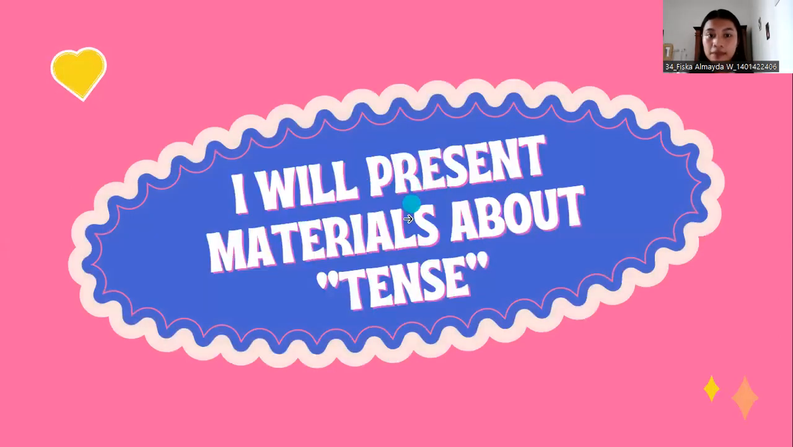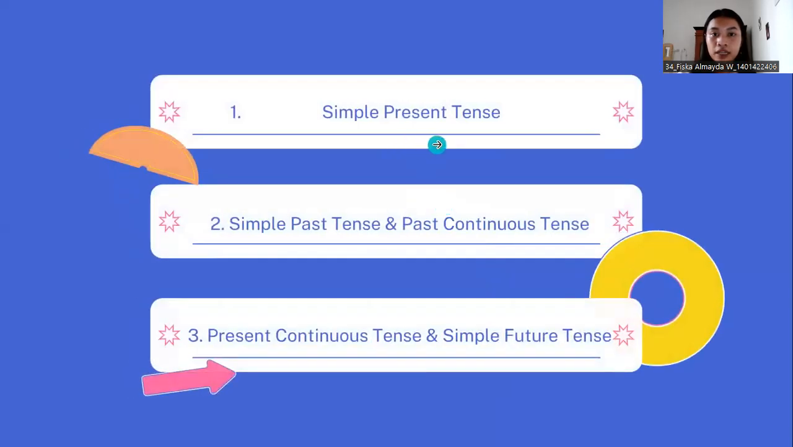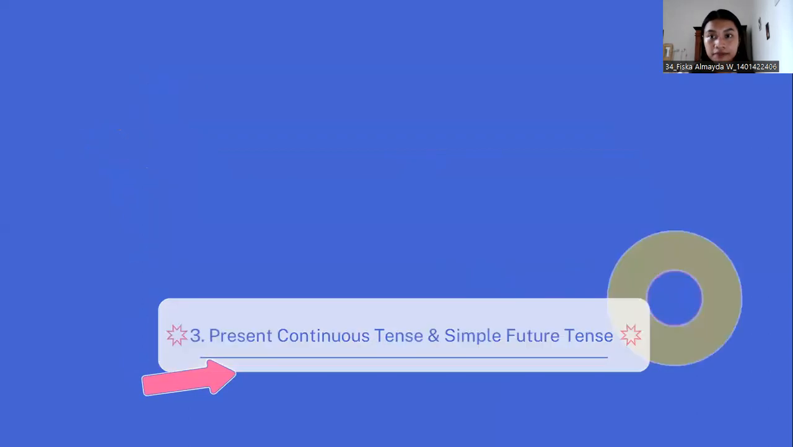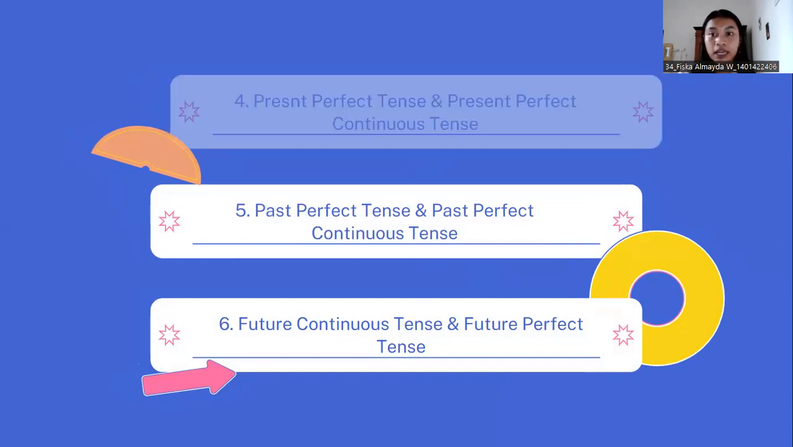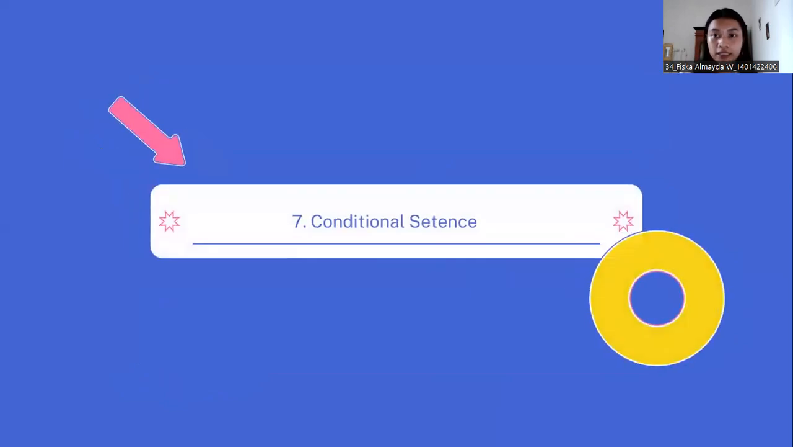I will present material about tense. I will explain about simple present tense, simple past tense, past continuous tense, present continuous tense, simple future tense, present perfect tense, present perfect continuous tense, past perfect tense, past perfect continuous tense, future continuous tense, future perfect tense, and conditional sentence.